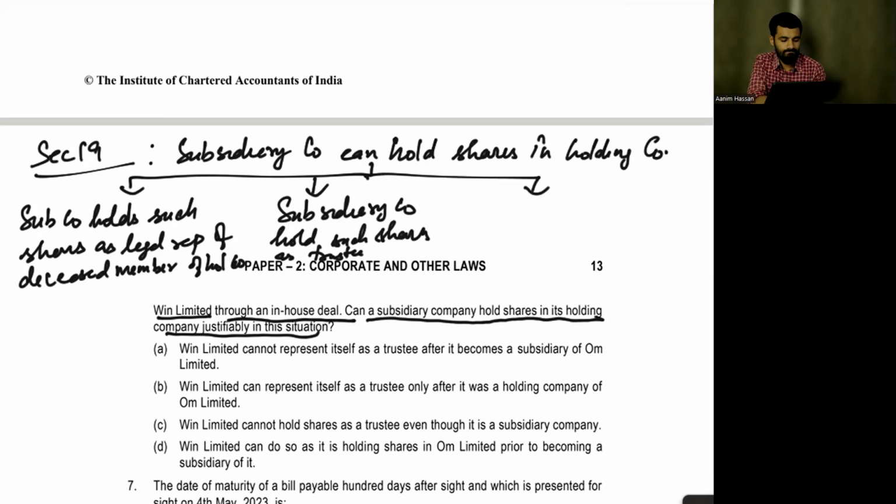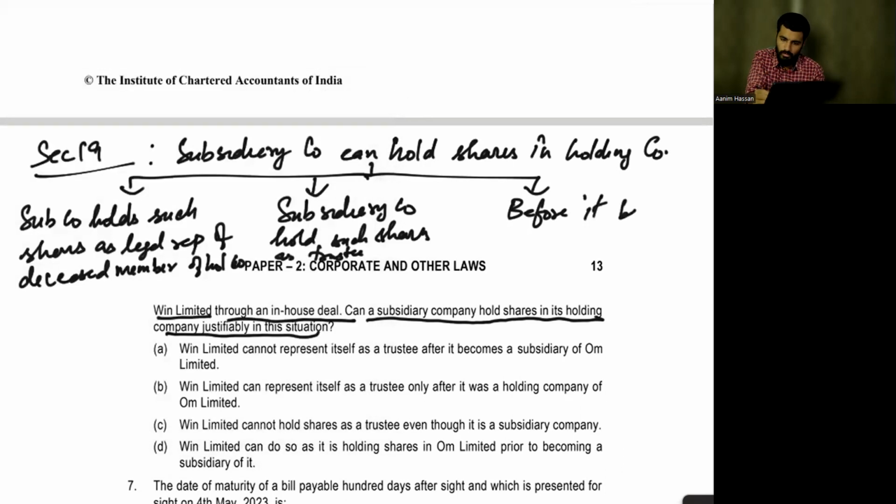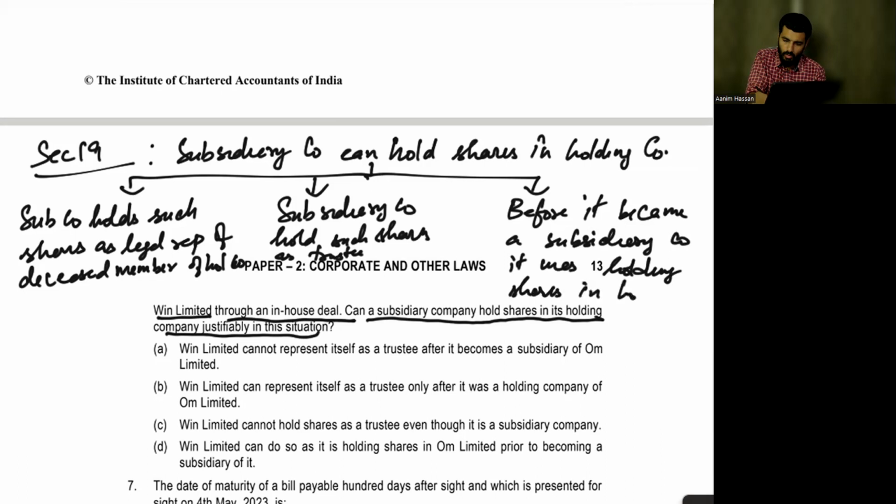Next is, before it became a subsidiary company, it was holding shares in the holding company.